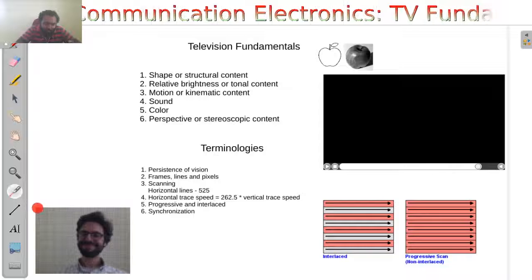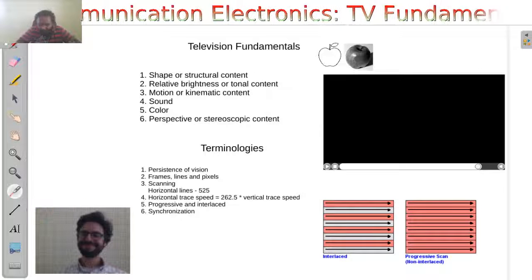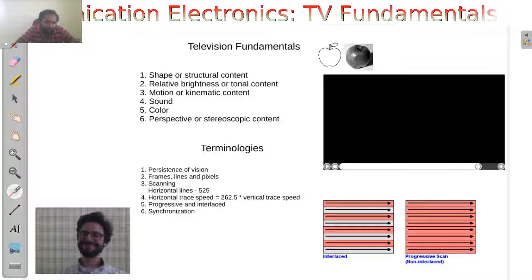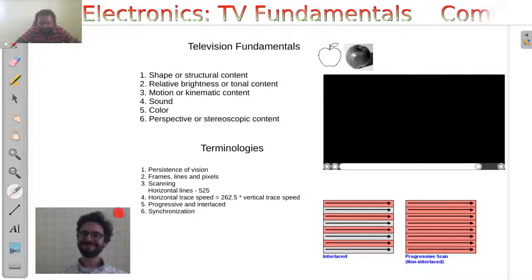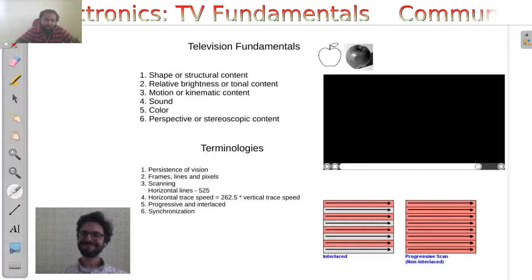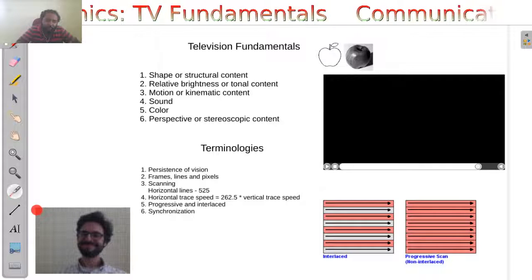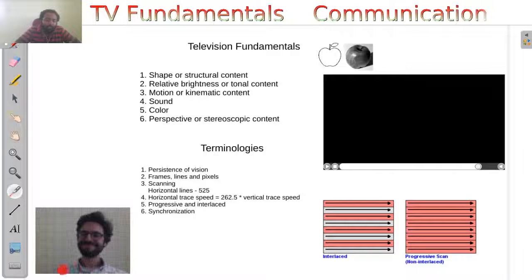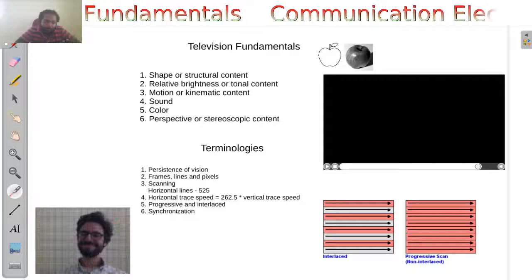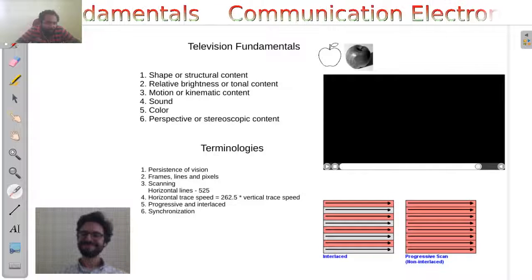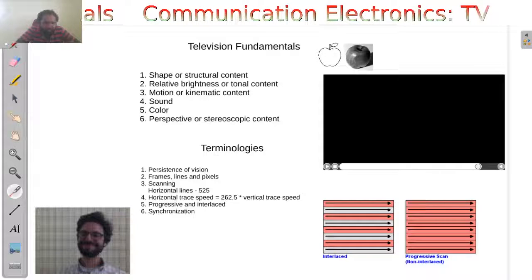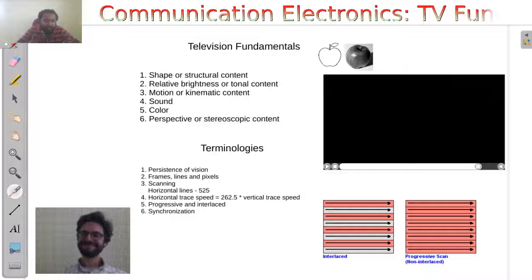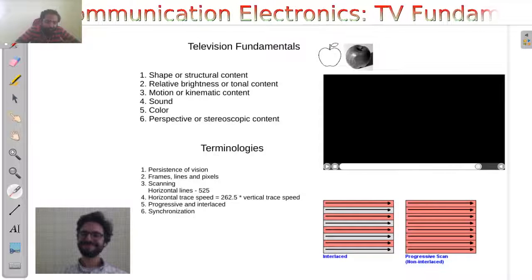Where to put it, how many frames have passed, what is the status of the current frame, is it complete or is it incomplete, a partial frame, such things can be denoted by synchronization pulses. So those pulses will help the television receivers to properly generate the image synchronously with the transmission signal.